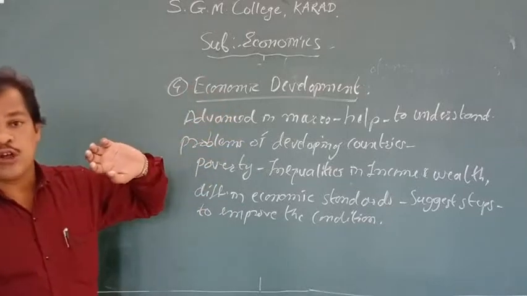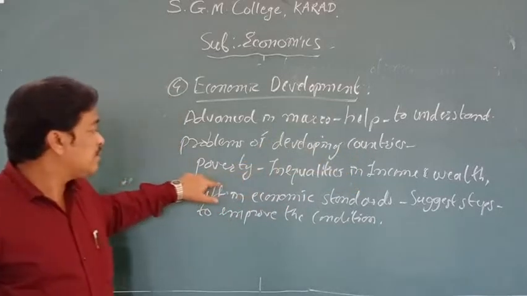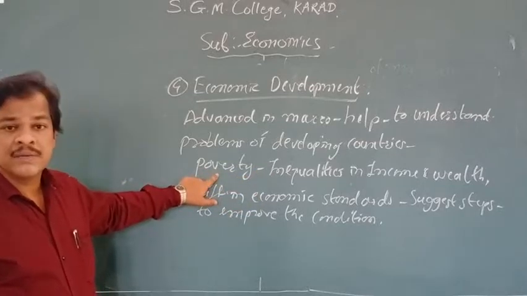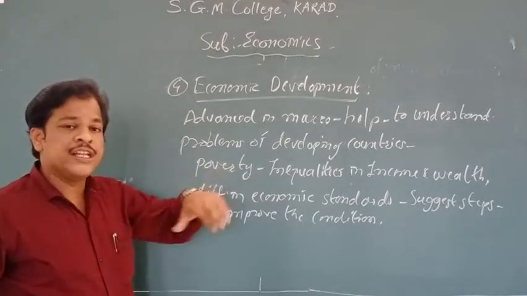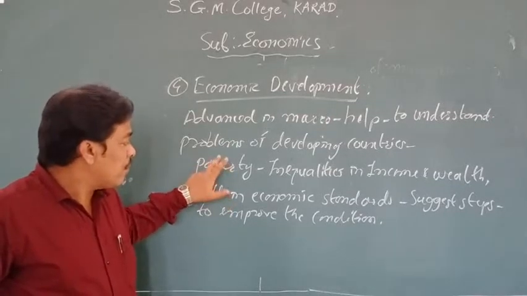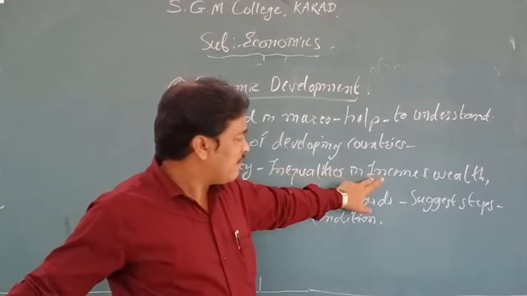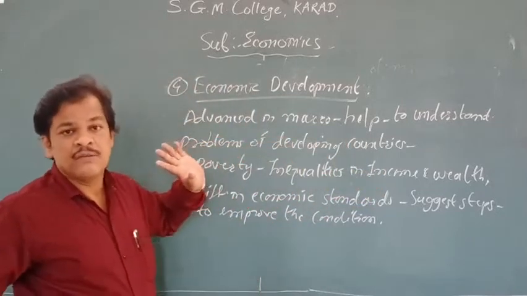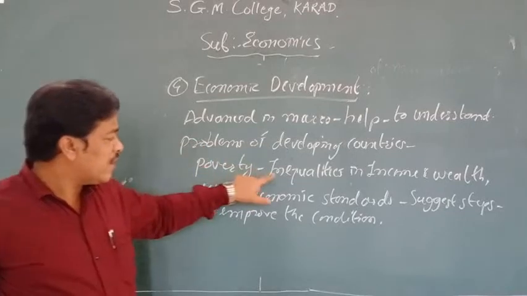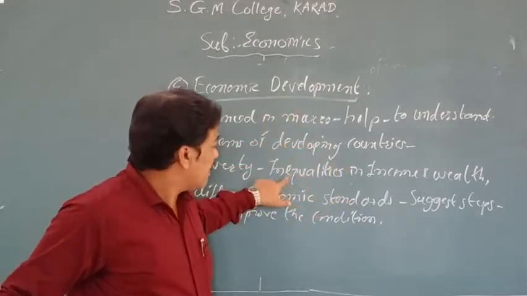So the study of macroeconomics will help to understand the problems of developing countries, such as poverty, inequality of income and wealth, and poverty, that is absolute poverty and relative poverty. I will discuss all these points later, what you mean by absolute poverty and relative poverty. Developing countries face the problem of poverty and income inequality. For example, 20% of people are very rich, 40% belong to the middle class, and 40% belong to BPL, below the poverty line. So what kind of inequalities are there in income and wealth? Macroeconomics studies all these points.